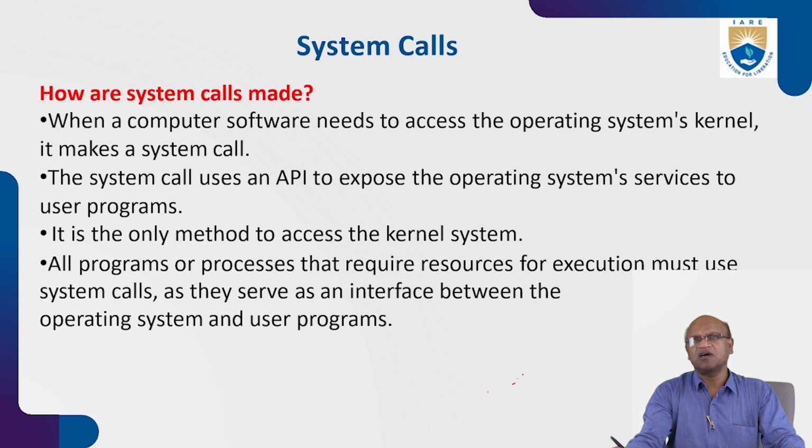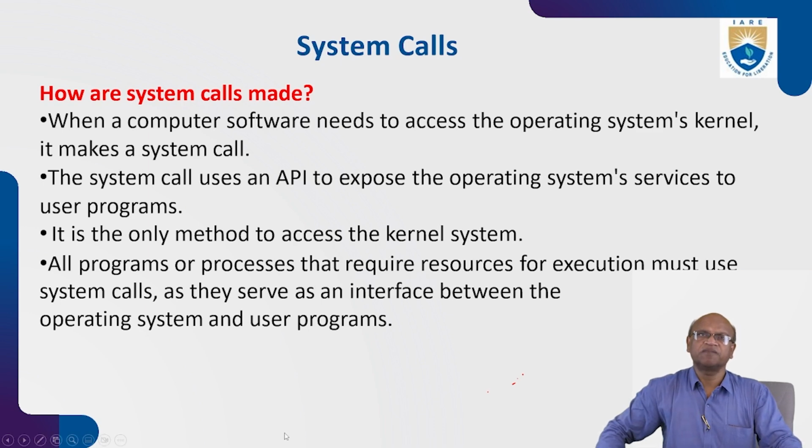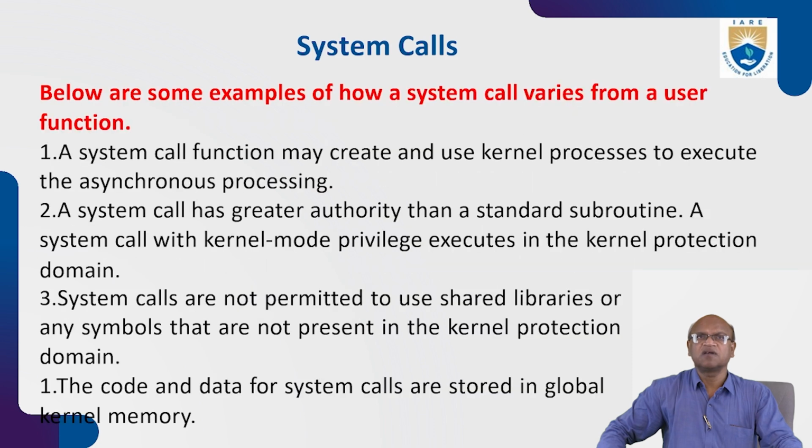All programs or processes that require resources for execution must use system calls, as they serve as an interface between the operating system and user programs. That's what we are discussing. The system call is a set of different functions available in the kernel, and they serve as an interface between the operating system and user programs.